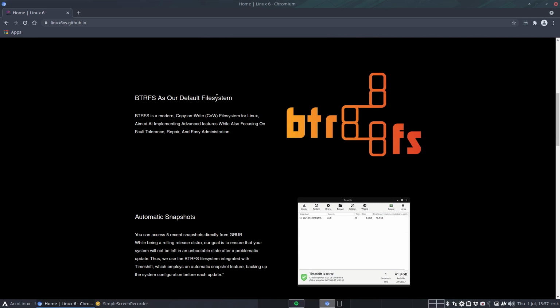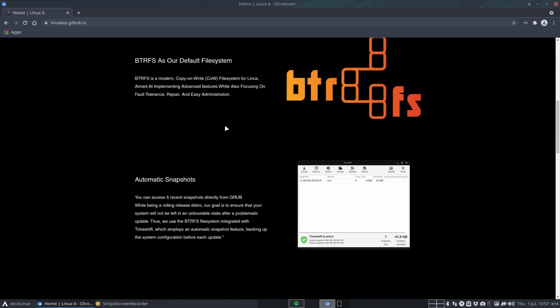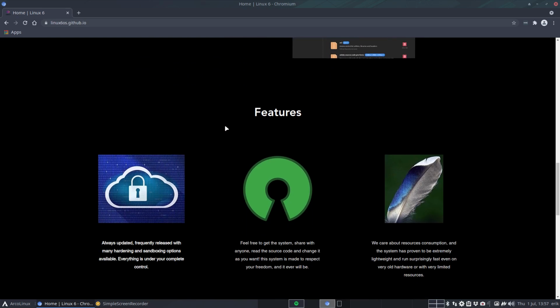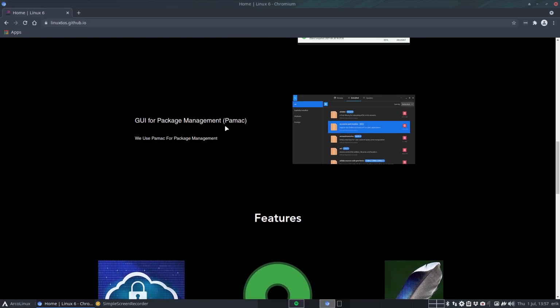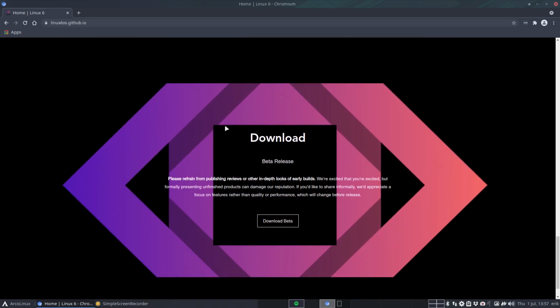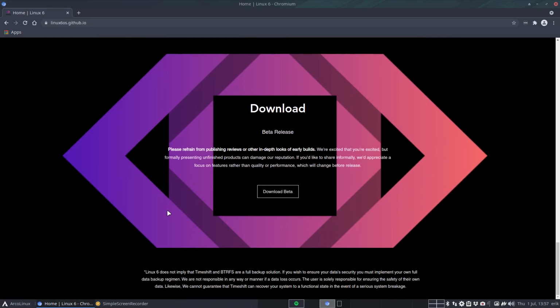It has BTRFS as the default file system. Automatic snapshots, GUI for package management, PAMAC. You have Pacman and PAMAC, right? A little bit different in letters. And a nice website. I downloaded the beta release and the question is, could you have a look at it?